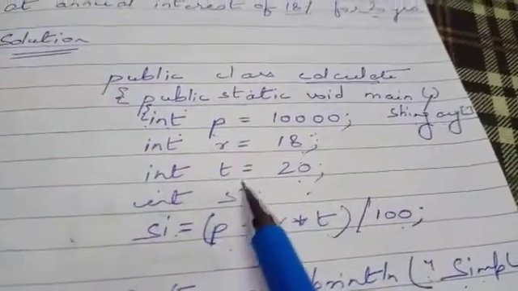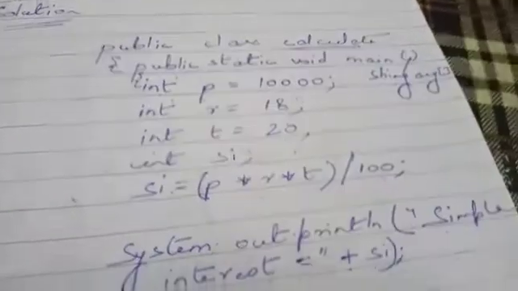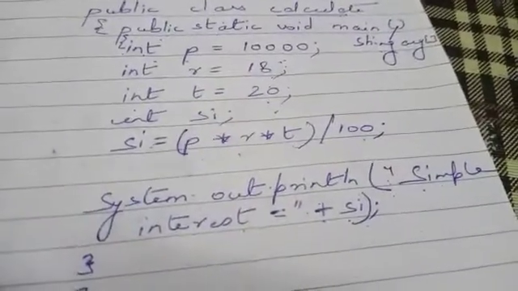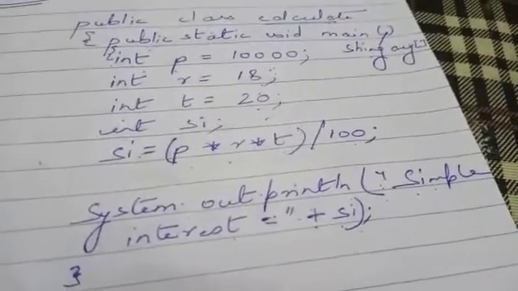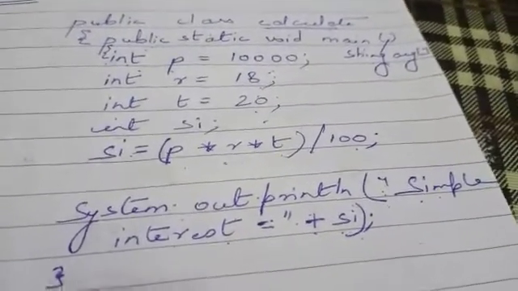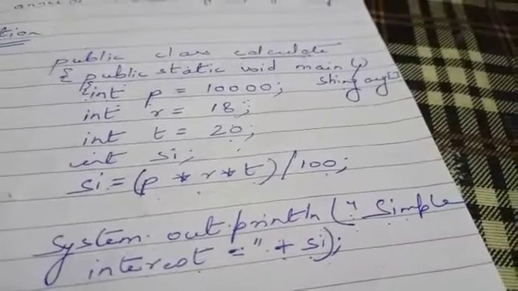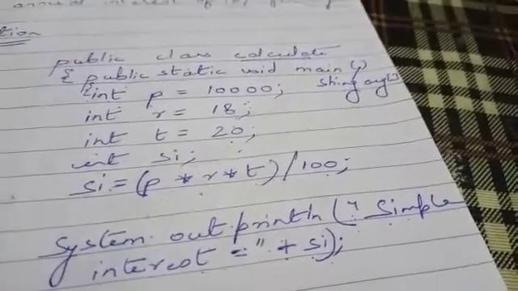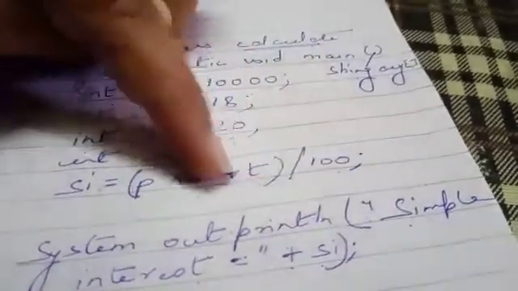The third is int t is equal to 20. Then int si. Si is equal to p into r into t upon 100. Here in Java, we cannot write formulas like mathematical formulas. Means we cannot write like this p into r into t upon 100. For this, we have to do p into r into t in another bracket, and then we will divide the result of the whole bracket with 100.